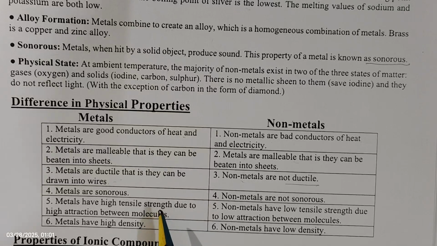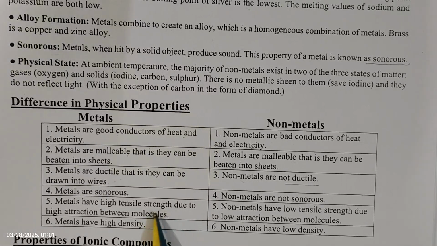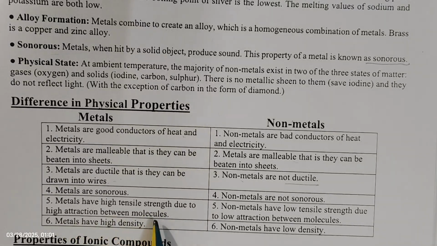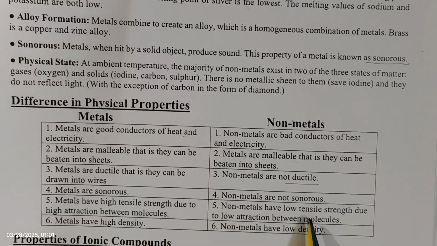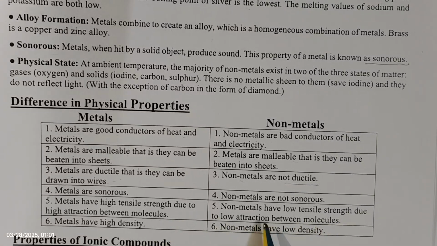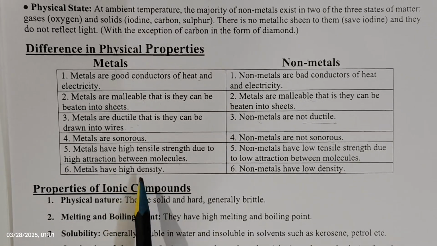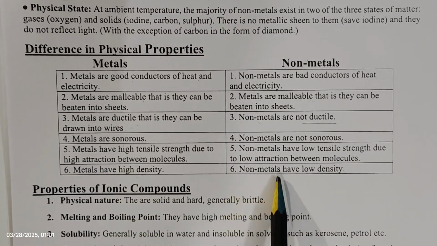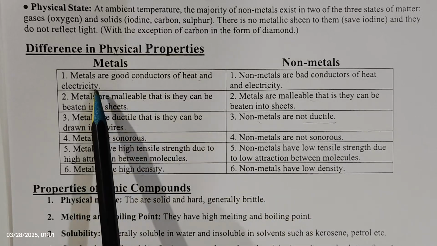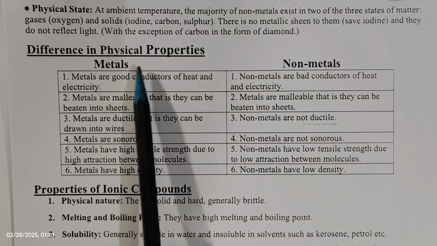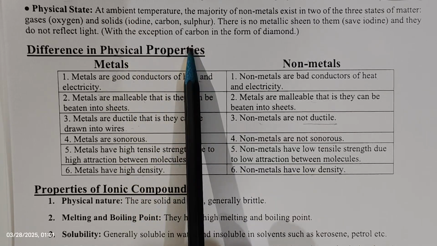Metals have high tensile strength due to the high attraction between molecules. Non-metals have low tensile strength due to low attraction between the molecules. Metals have high density, non-metals have low density. So these are the differences between metals and non-metals in their physical aspects.